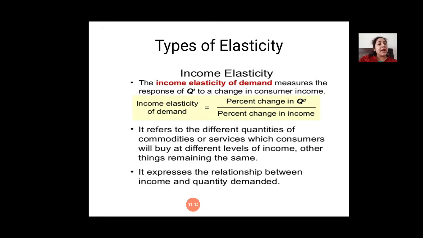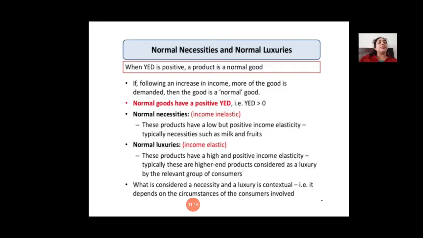Now, depending upon the type of product a consumer is consuming, income elasticity changes. Now, let us discuss that. Under types of elasticity and under income elasticity, we have divided income elasticity according to the type of good a consumer is consuming. One type of good is normal good and the other type is inferior good.